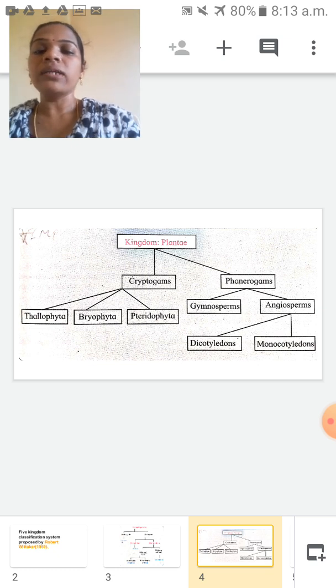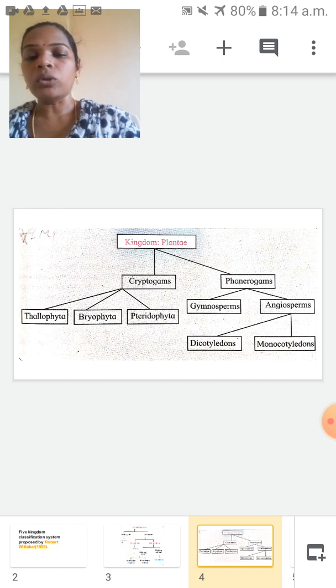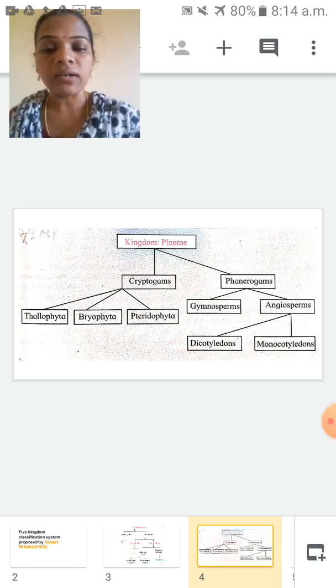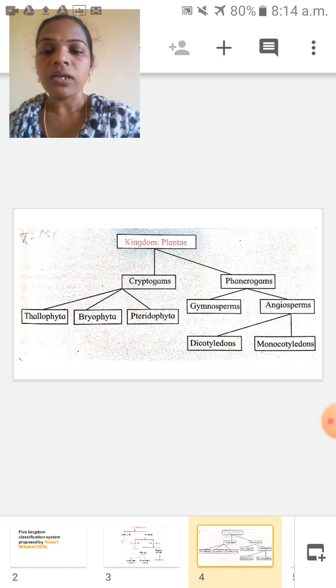So all plants are divided into two big groups. First one is cryptogams, another one is phanerogams. Based on the presence or absence of some organs, the plants are divided into two groups.